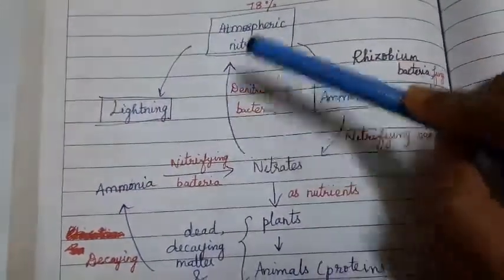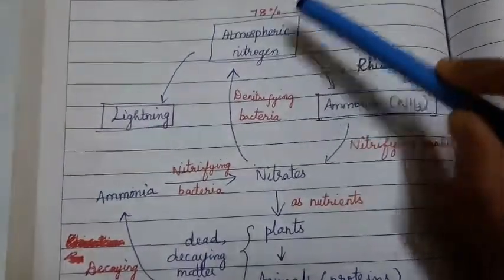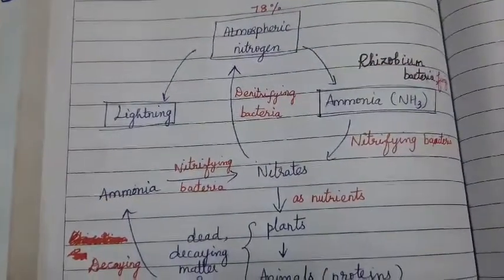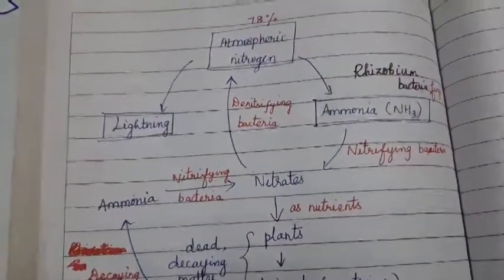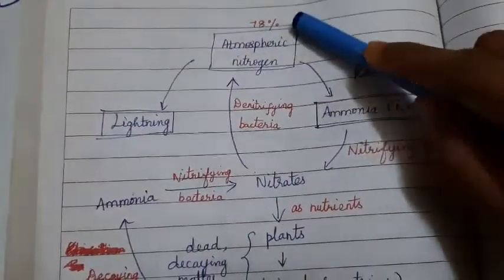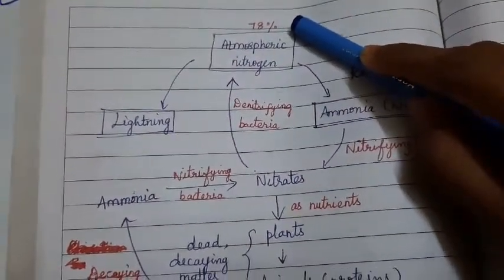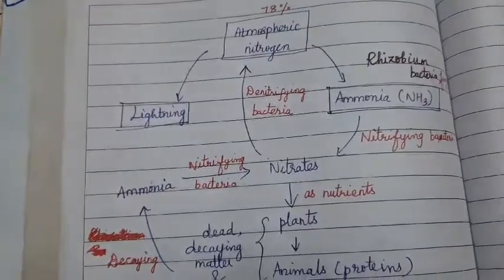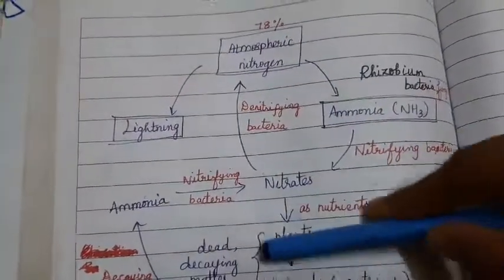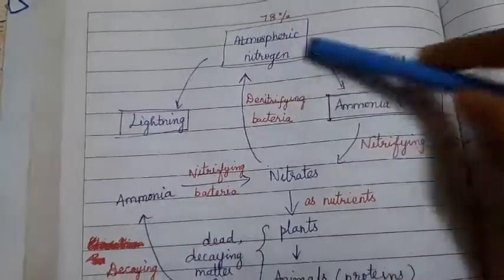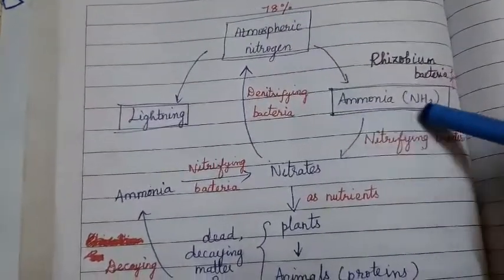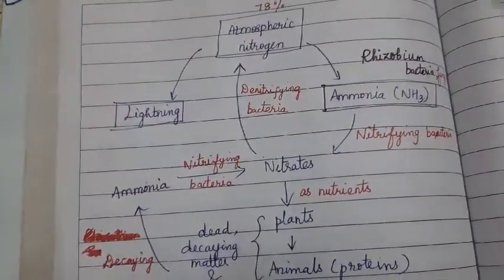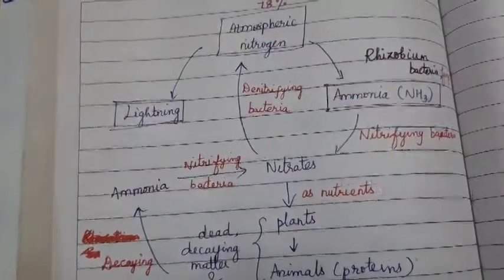Understood? So by doing so, the lost amount of atmospheric nitrogen is again compensated. Understood? So that is the reason the atmospheric nitrogen content will always remain at 78%. There is no loss in it. This is one method of fixing the nitrogen. Once, on one side it is used and on the other side it is again filled. So this nitrogen fixation gets the name ammonification. This is process or method number 1.